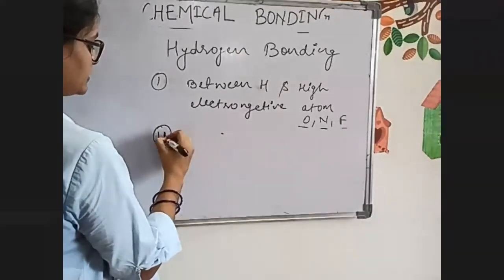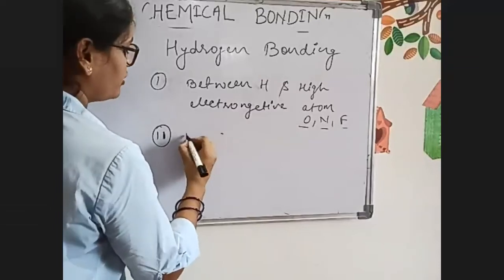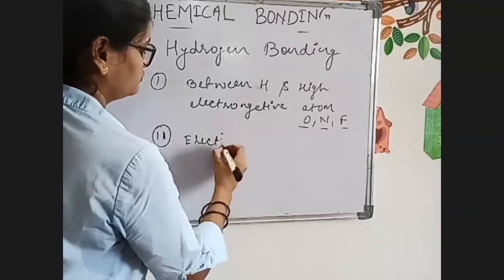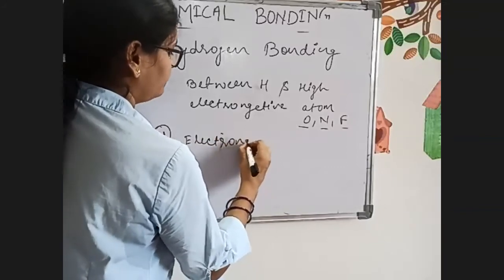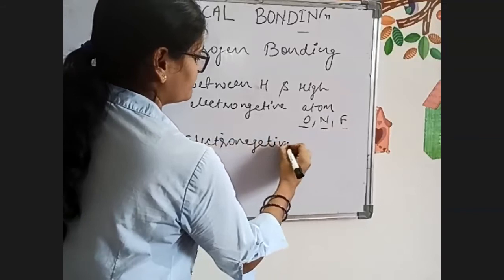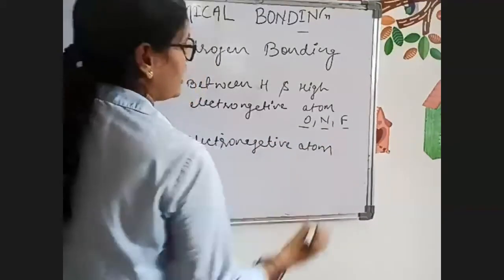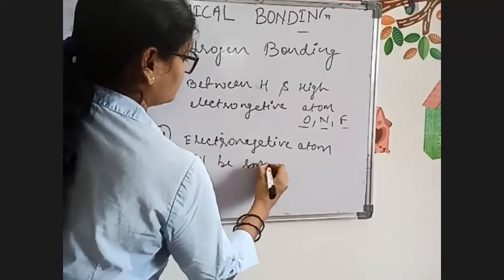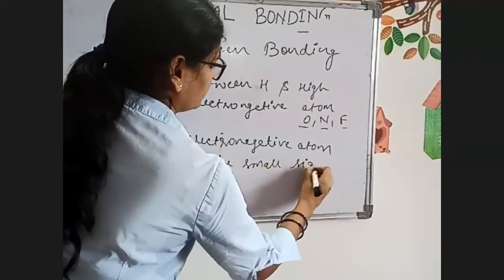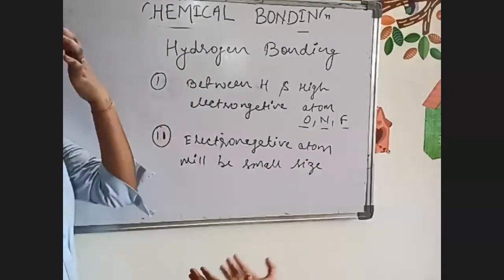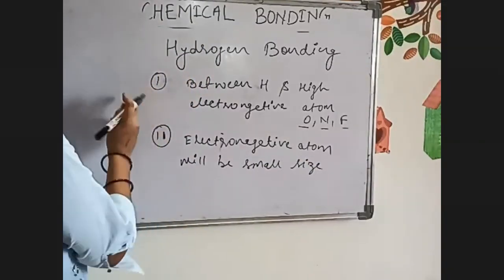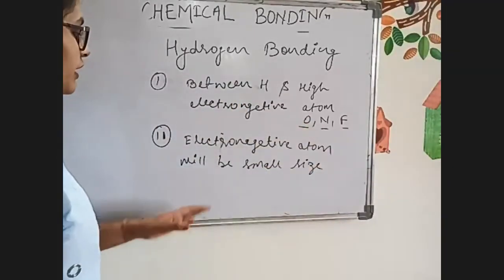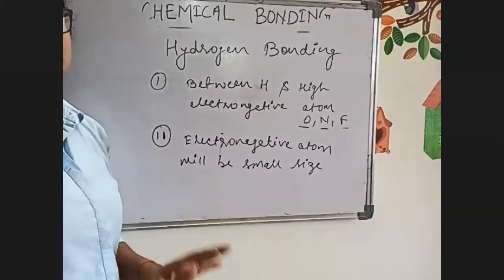So now the second condition is the electronegative atom will be small in size. So between hydrogen and a highly electronegative atom like oxygen, nitrogen, and chlorine, the electronegative atom will be small in size.